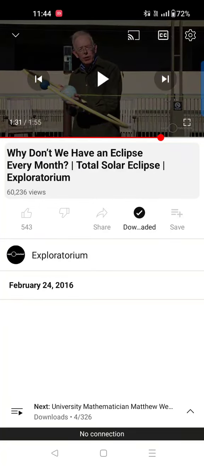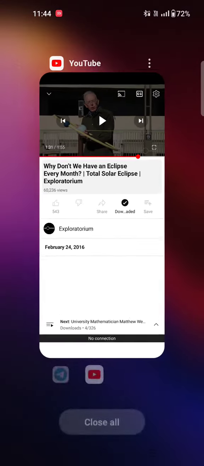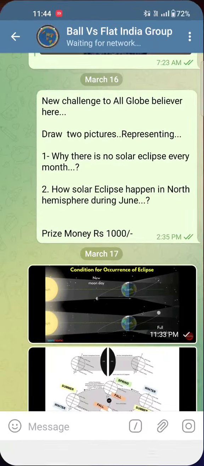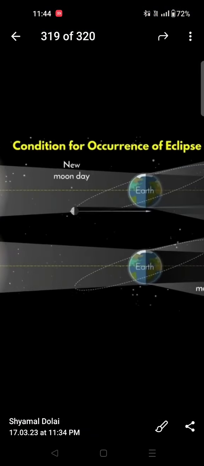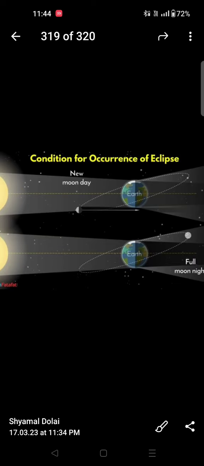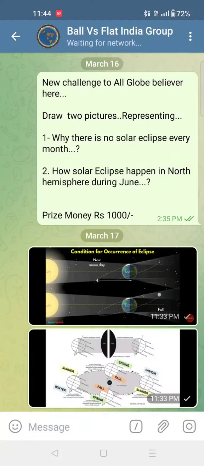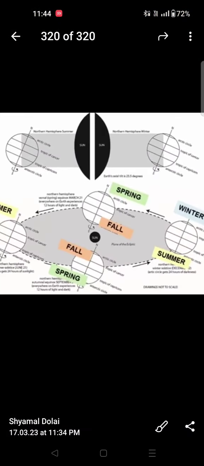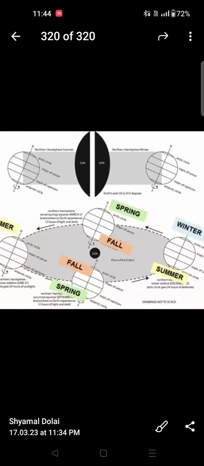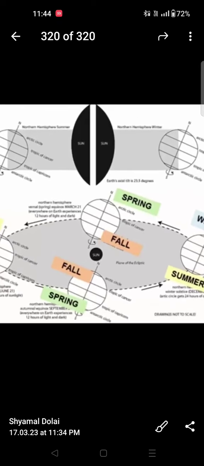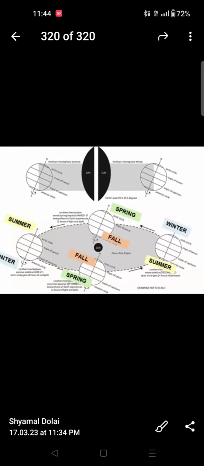Okay, you have watched 2 videos. Now remember at which position this is their explanation. That moon is 5 degrees tilted. That is why we don't get solar eclipse or lunar eclipse every month in a year. Now remember what was the position when they are getting this solar eclipse and lunar eclipse. It is always, now look this